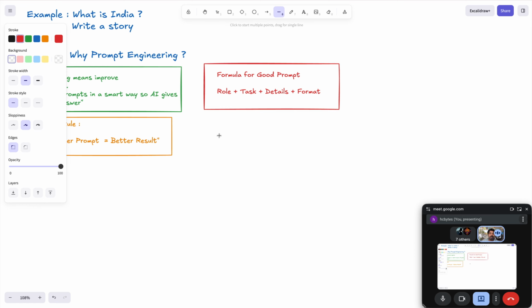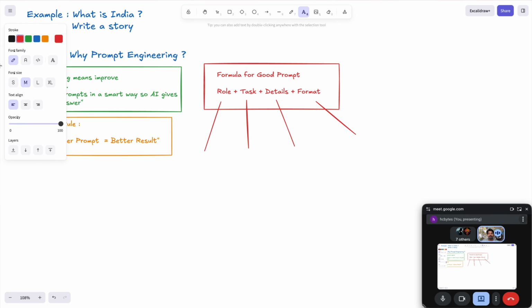So sir, I don't know what is role, I don't know what is task. I want to know what is detail, how to write the details, and what is the format. Correct? I want to understand all these things, then only I can write a good prompt. Correct. So what is role here? Role is what? Who should AI act as?